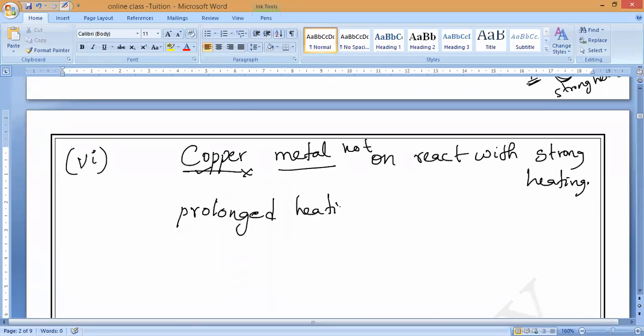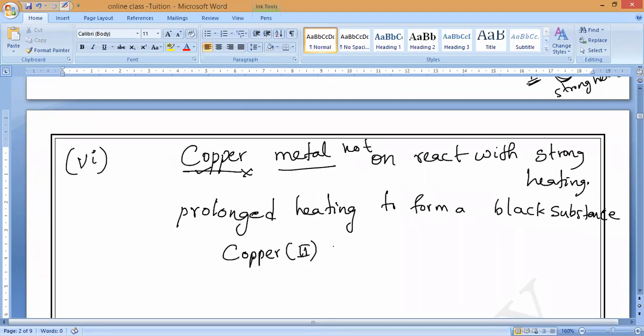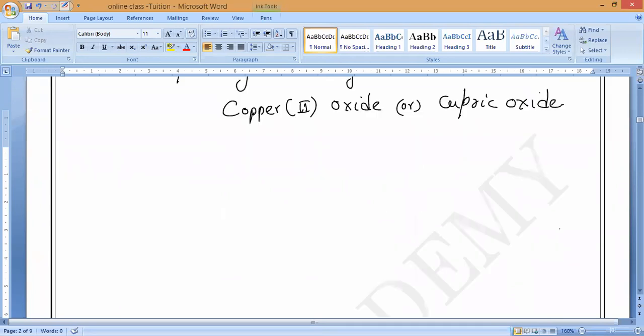Prolonged heating to form a black substance. Understand? So that black substance, what should we call it, guys? Copper oxide. Also copper 2 oxide, or else you can say cupric oxide. What is that? Cupric oxide. Please all of you remember this. That is copper oxide.